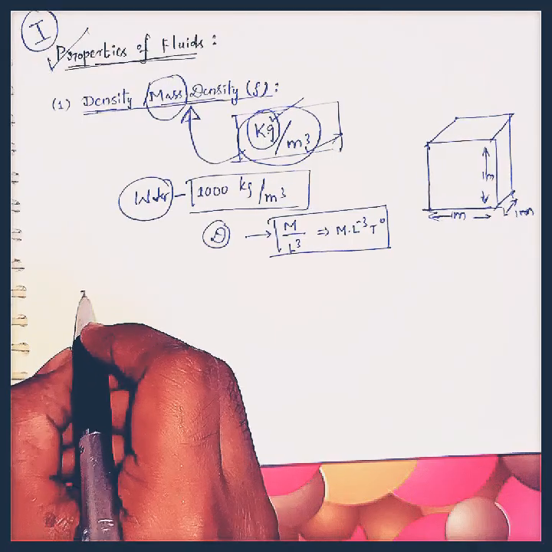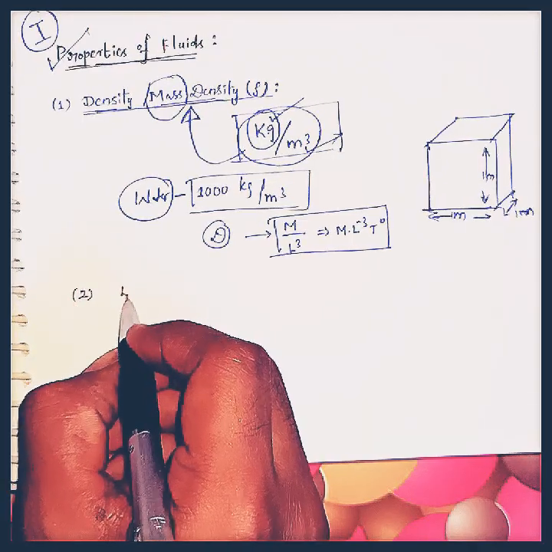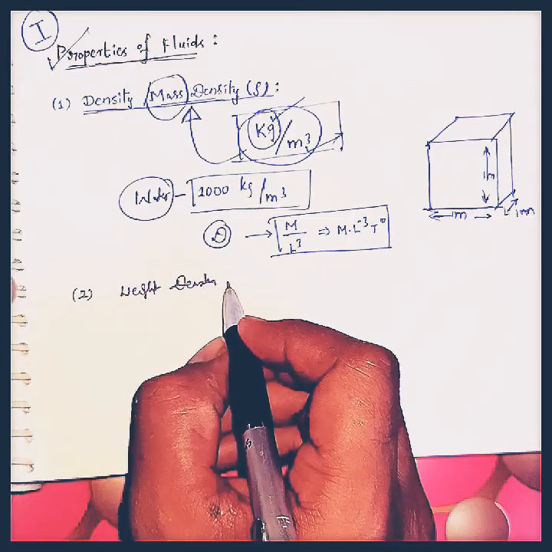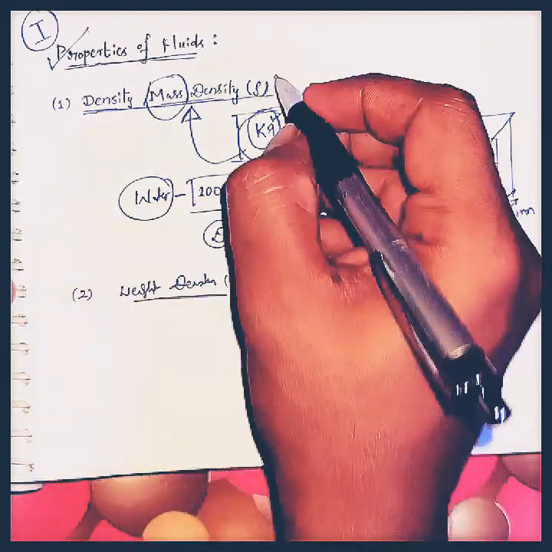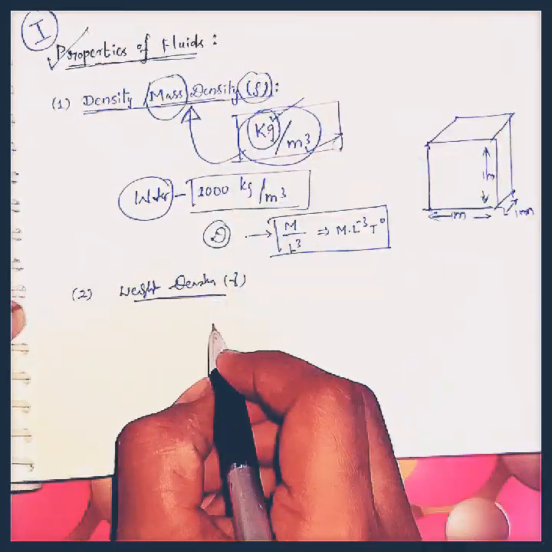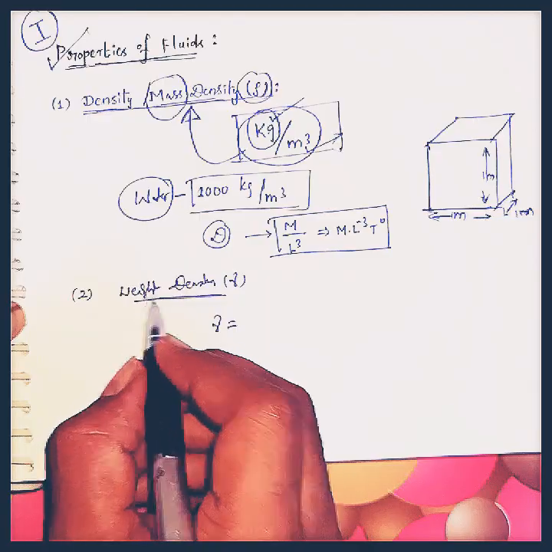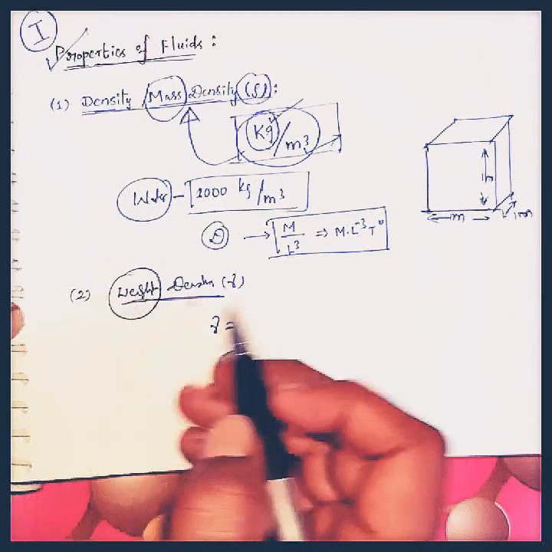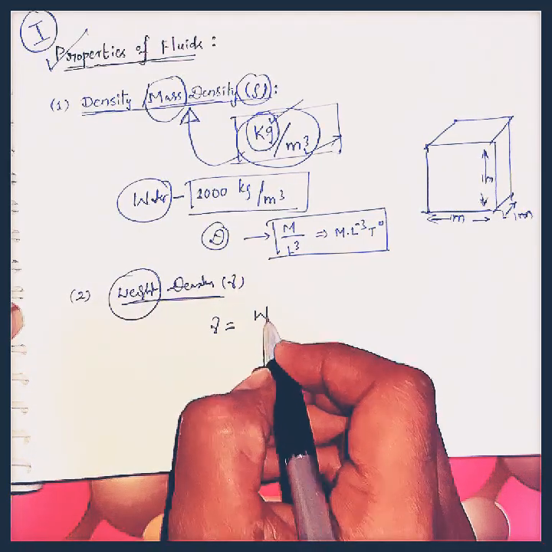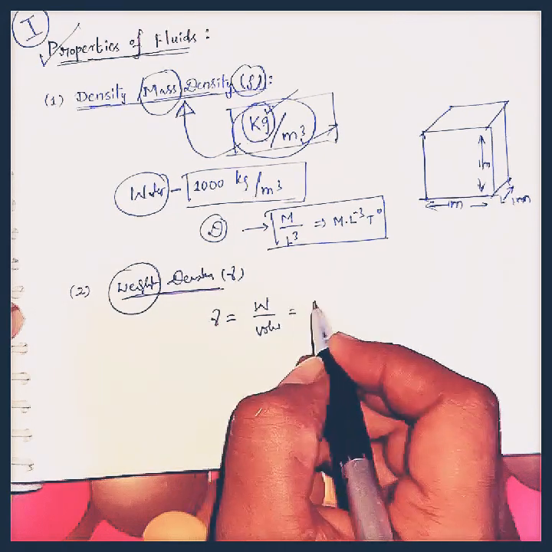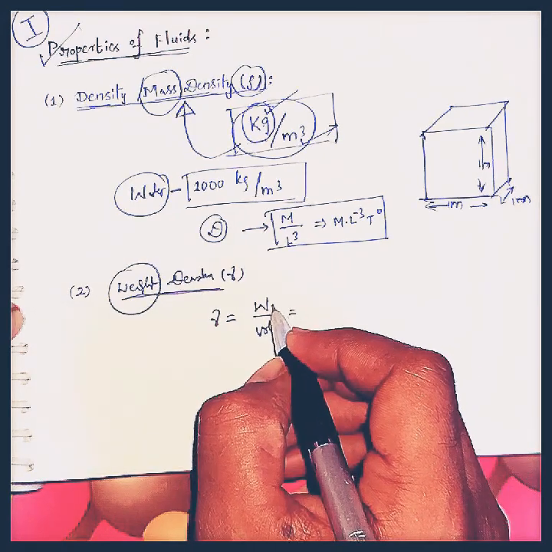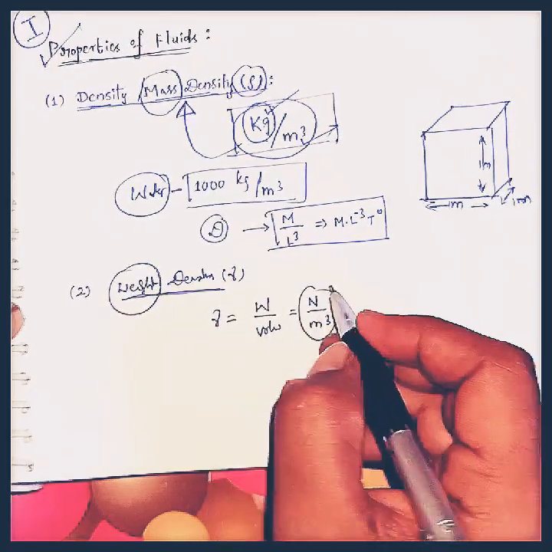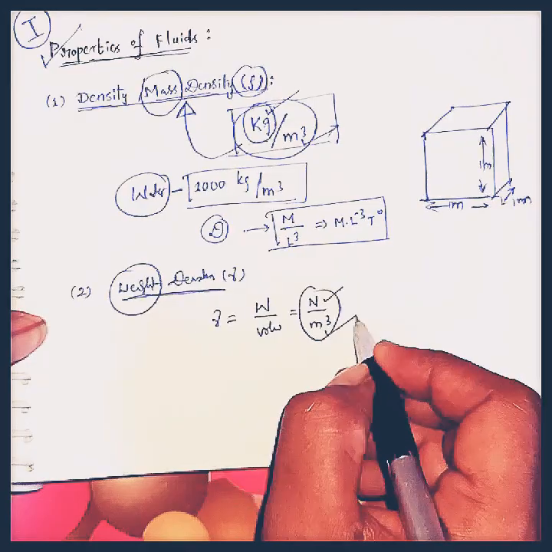And the second most important property in fluid properties is weight density, which we write as gamma, while density is written as rho. Gamma is weight density, that is in the place of mass we are considering weight, so we can write it as weight per unit volume. The unit of weight is newtons, so newton per unit volume, meter cube. That is, total weight of the body per unit volume is weight density.